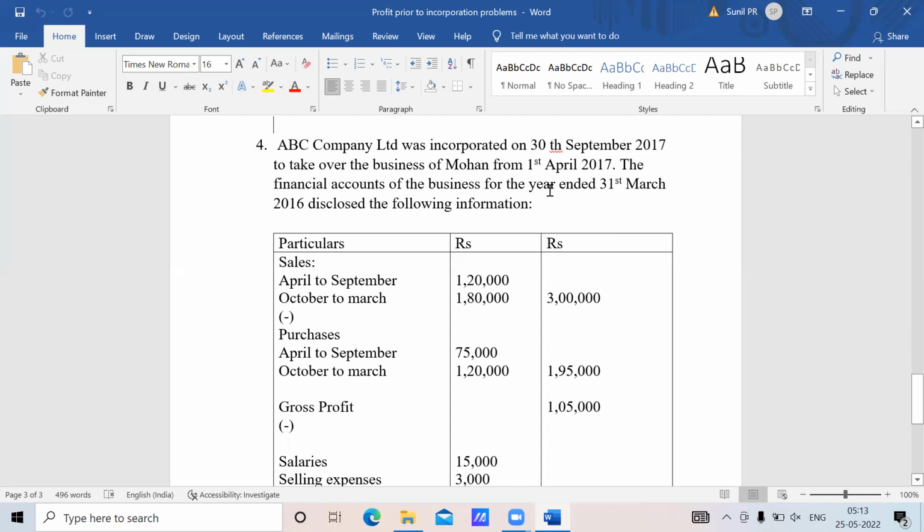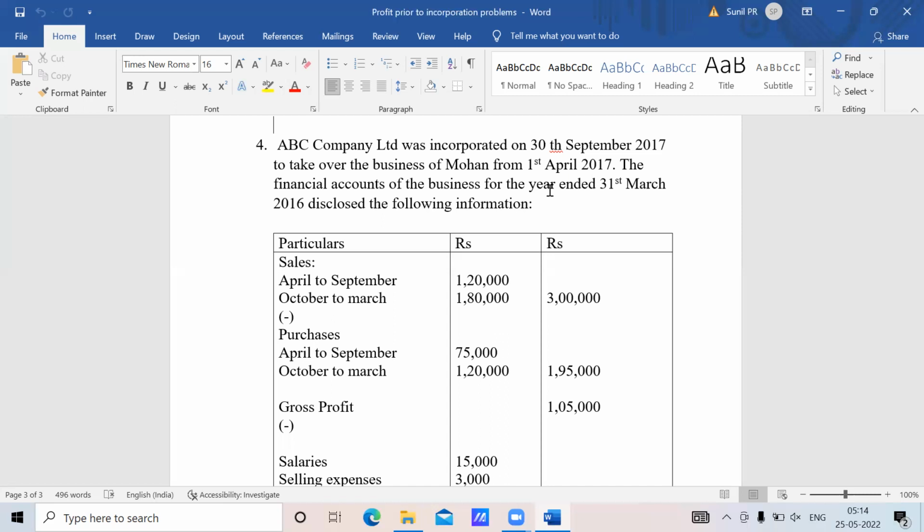Yes, sir. First of all, the incorporation date is 30th September 2017, and 1st April 2017 is the pre-incorporation start. Pre-incorporation starts from 1st April 2017 to, I mean, April, May, June, July, August, sir, 30th August 2017.